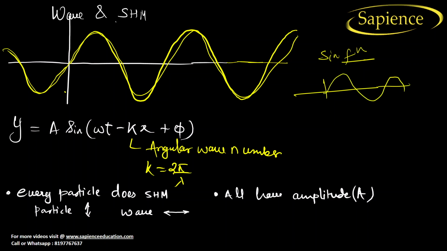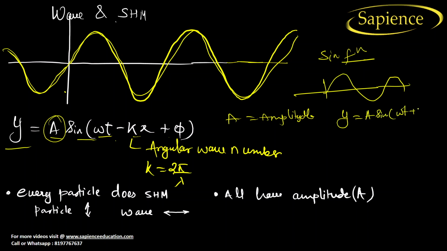So can we write the function y = A sin(ωt − kx + φ), where A is the amplitude, ωt − kx plus phase. As we have already discussed in SHM, we need to find the equation of any type of SHM. You know that the equation is A sin(ωt + φ).